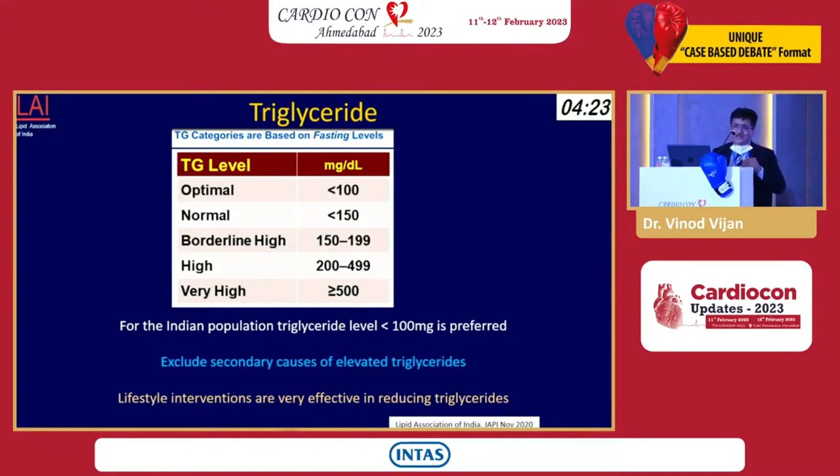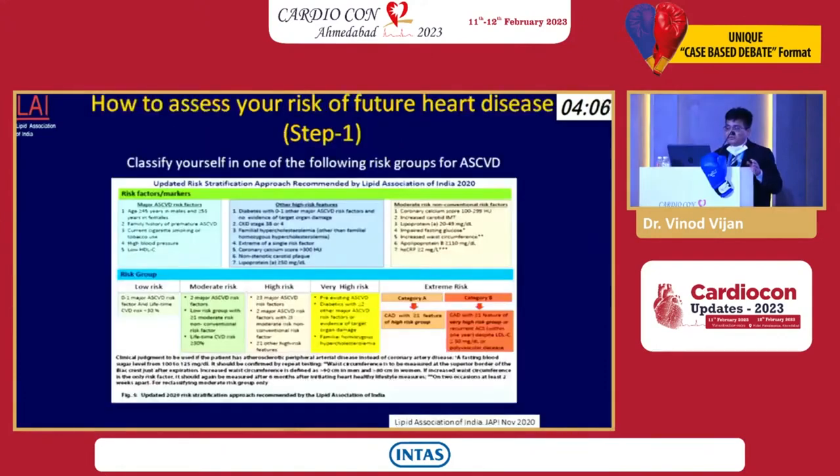What about triglycerides? All of you, there are many students I see here. For the Indian population, triglyceride less than 100 milligram is preferred, and 150 is the normal, should not be more than 150. And lifestyle interventions are also very effective. Now this is a very important slide which should be there with every physician. You can download it from the Lipid Association of India.